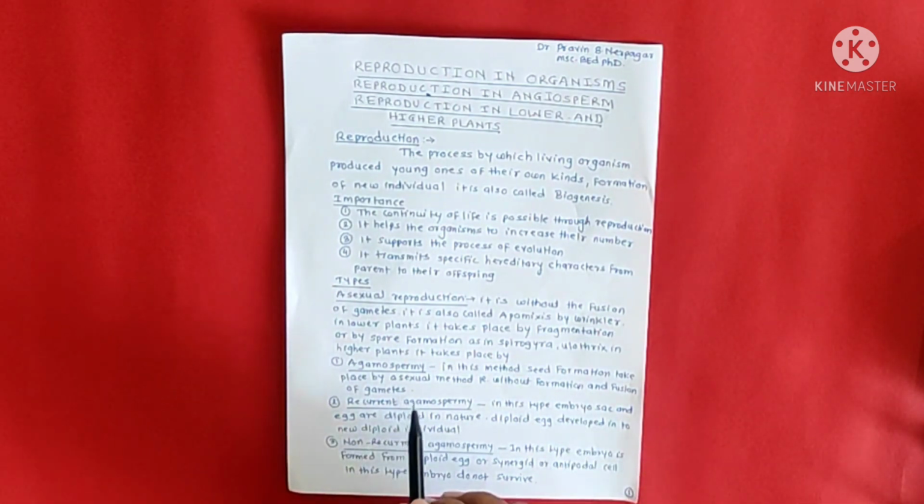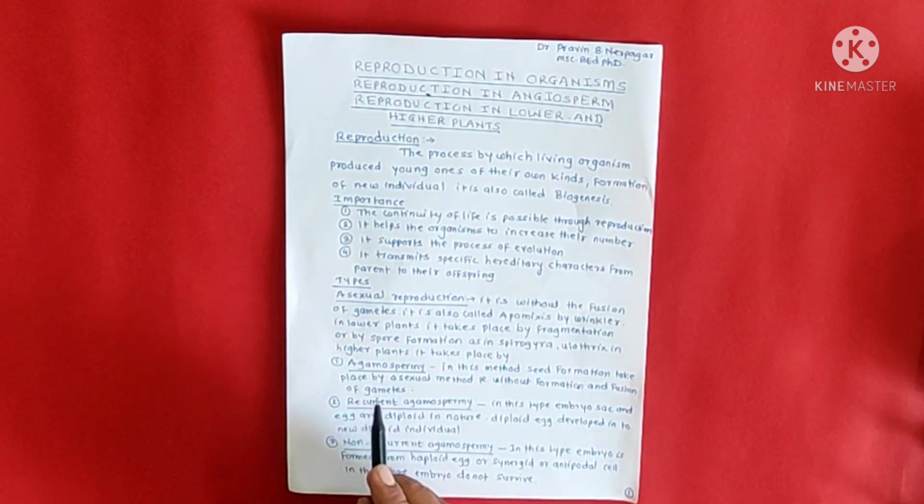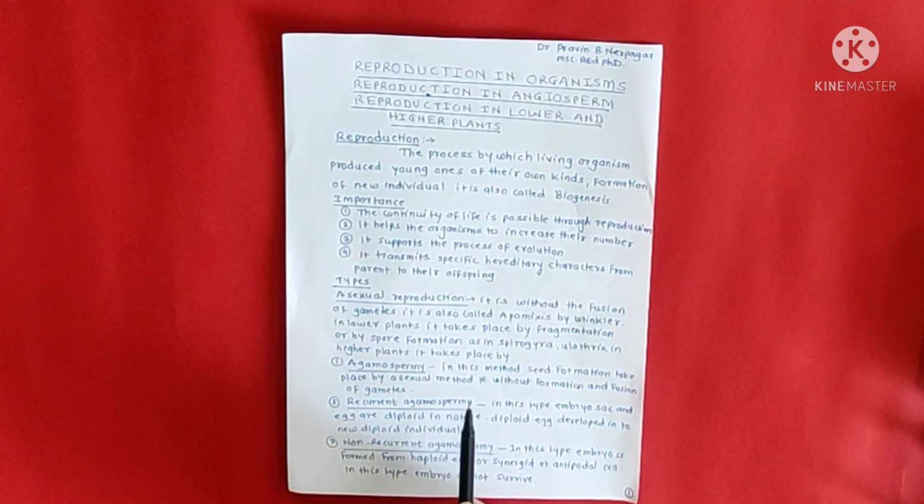In higher plants, it takes place by some types, that is agamospermy. Agamospermy is nothing but seed formation by an asexual method, that is without formation and fusion of gametes. Second is recurrent agamospermy.